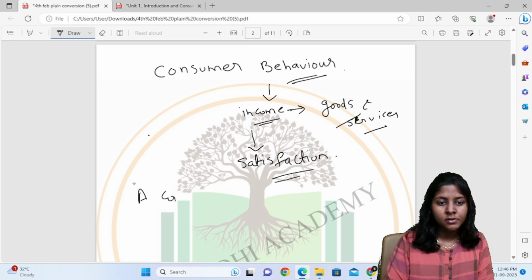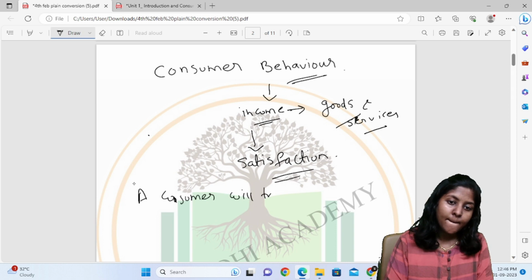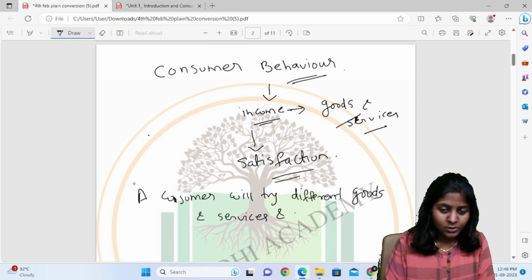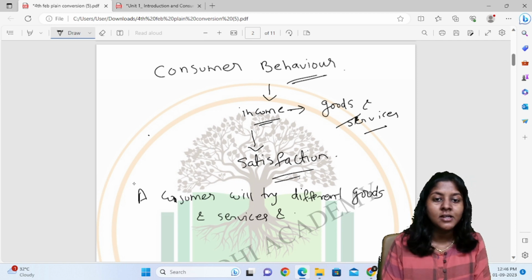A consumer will try different goods and services and he will spend his income on that. Why will he spend his income on that? Just to get maximum satisfaction.